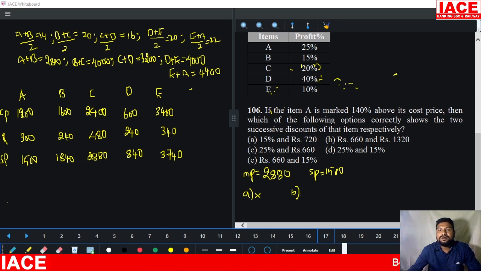660 plus 1320 overall is 1980. 1980 is removed from the 2880. You can't get 1500. This is also wrong.